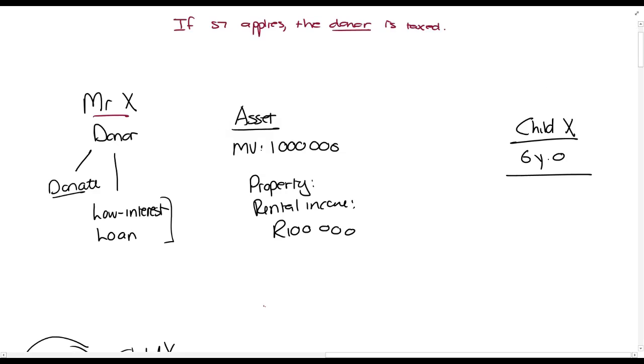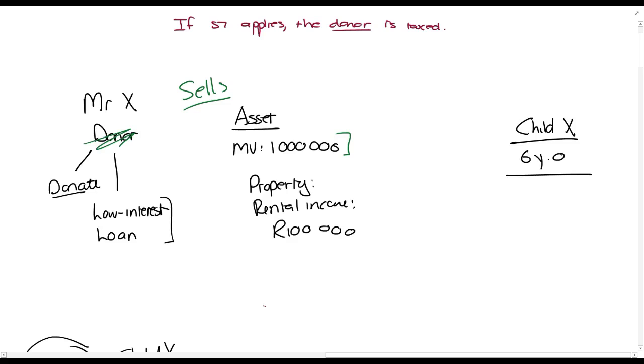Next situation, instead of Mr. X donating this asset, he sells the asset. Proper sale. Alright, there's no donor in this case. Just understand, he sells it to Child X for R1,000,000. He charges the correct amount of interest. It's a proper market-related transaction.